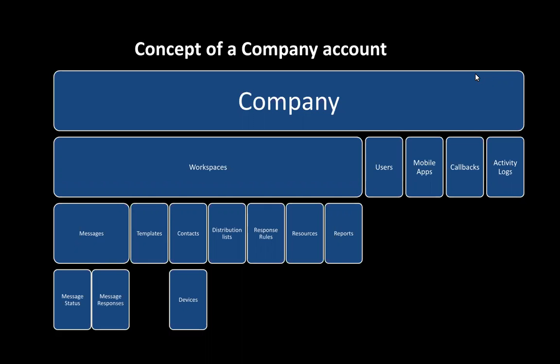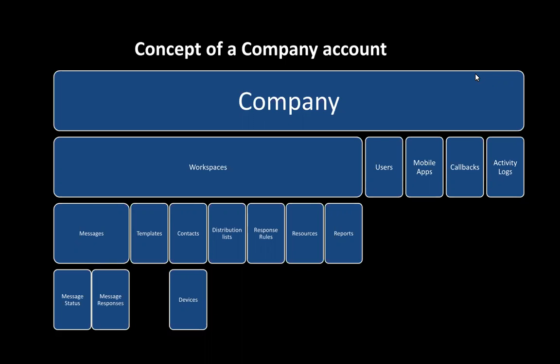Users. When we talk about users, these are the individuals who have access to the company account, as well as to specific workspaces. For accessing the company account and workspaces, any individual needs to have a valid user license. So you can add multiple users within the company account, but each user license is chargeable on a monthly recurring fee.